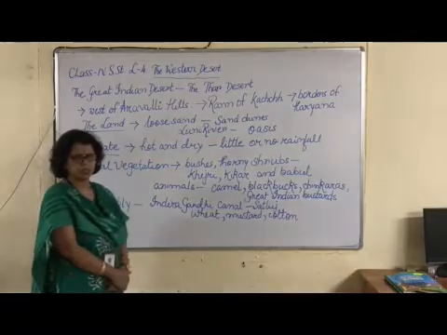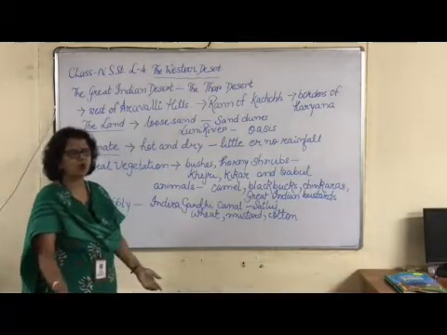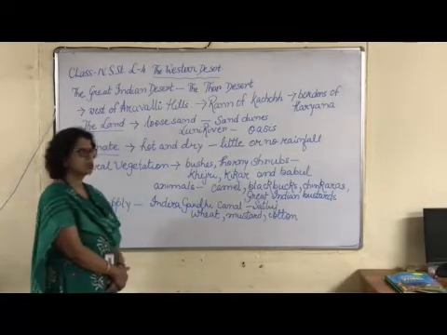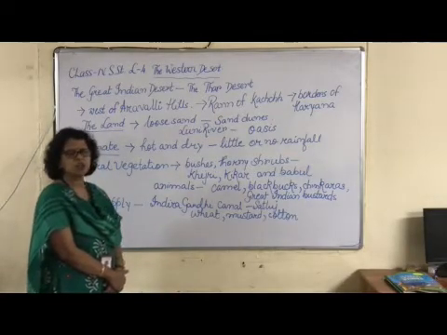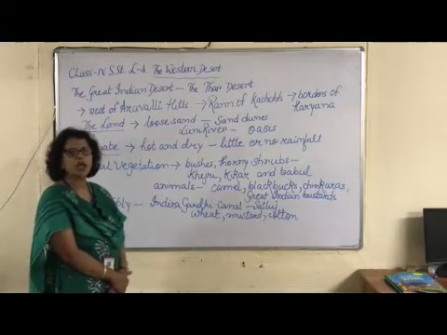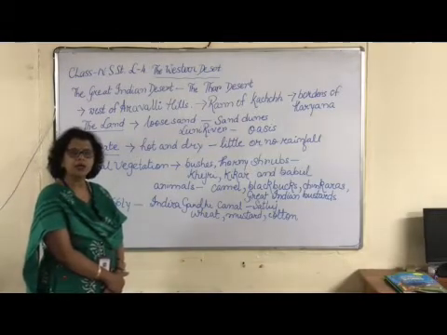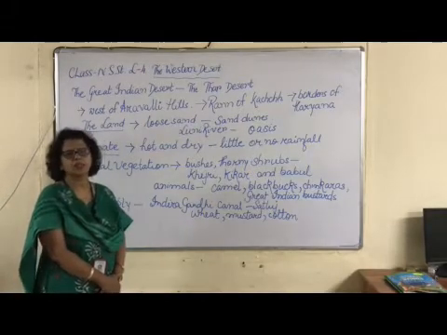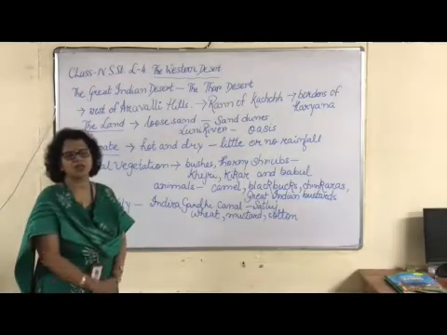The climate of the desert, as you all know, is hot and dry, with extreme temperatures. The land remains very hot in the daytime, and at night the temperature falls drastically.